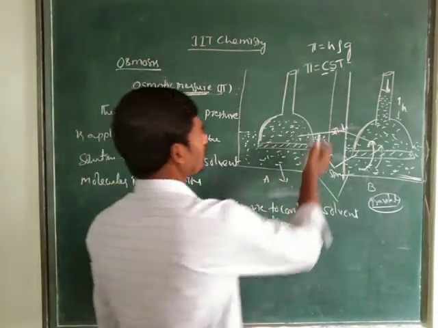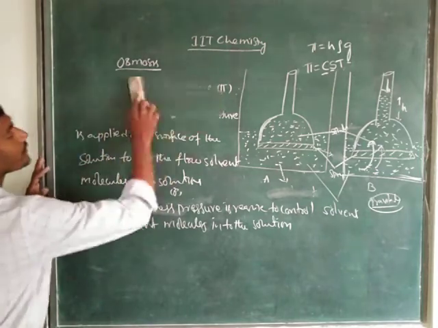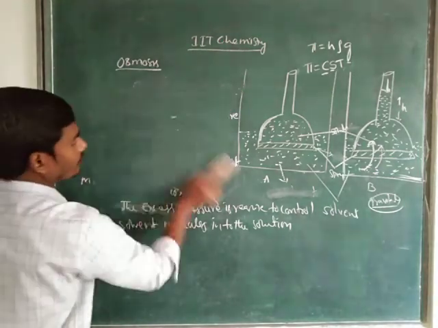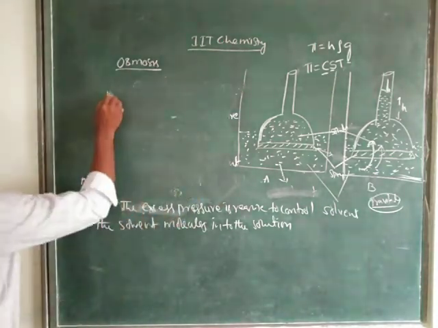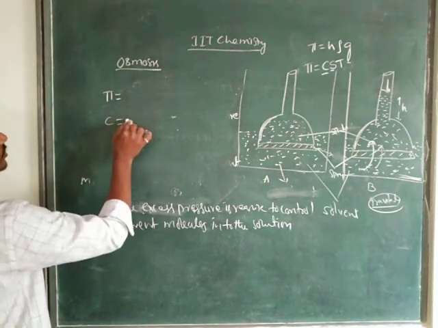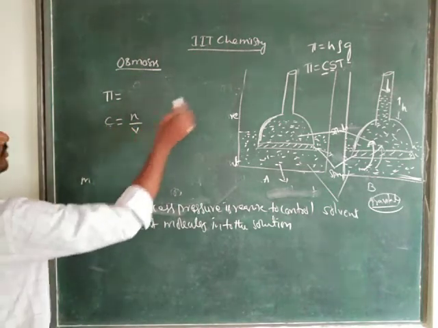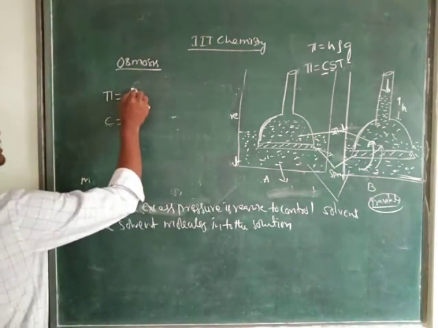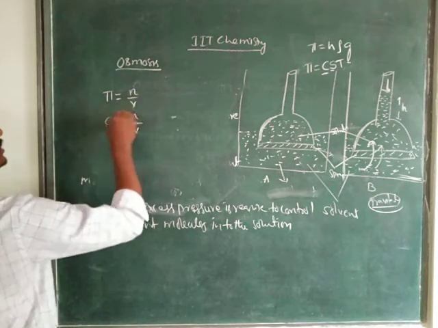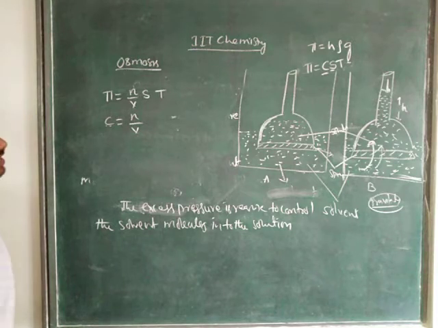Instead of that, when you substitute, phi equals, here concentration C equals number of moles per unit volume. Instead of C, we substitute N by V into S into T, right?